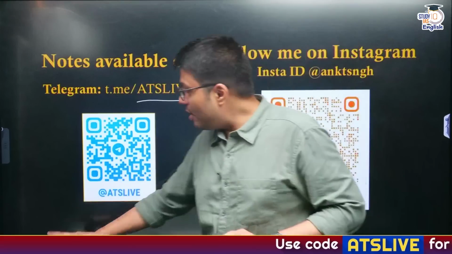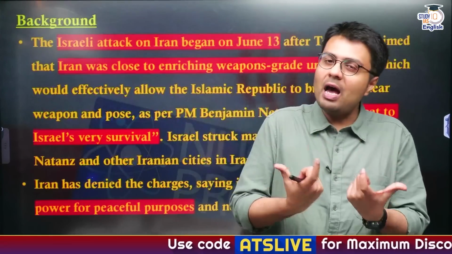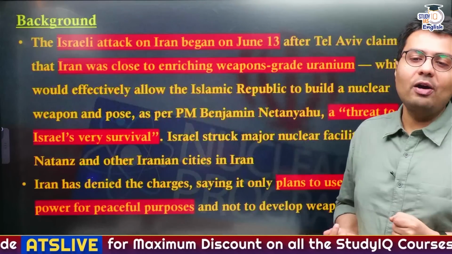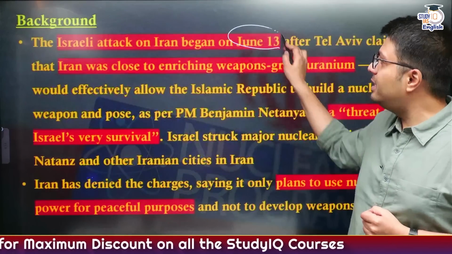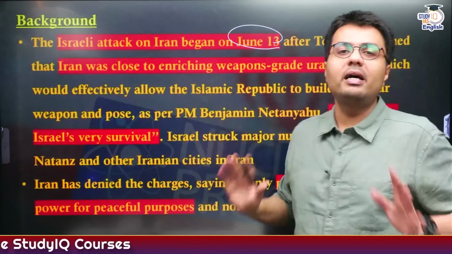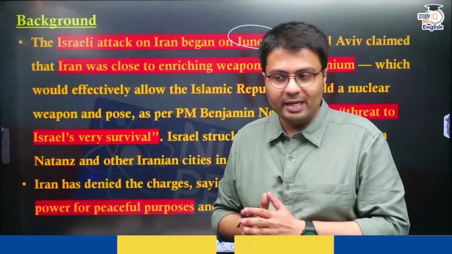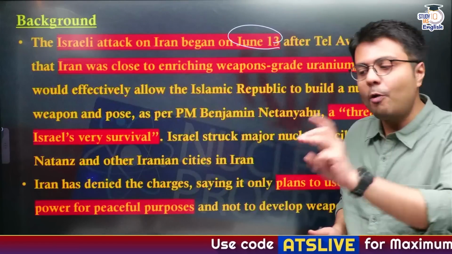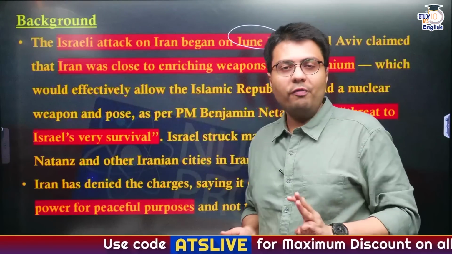Now let us start by understanding why we are discussing NPT in the first place. The Israeli attack on Iran began on June 13. Israel first targeted several of the nuclear installation sites. After that, the US also joined by bombing three important nuclear sites of Iran.